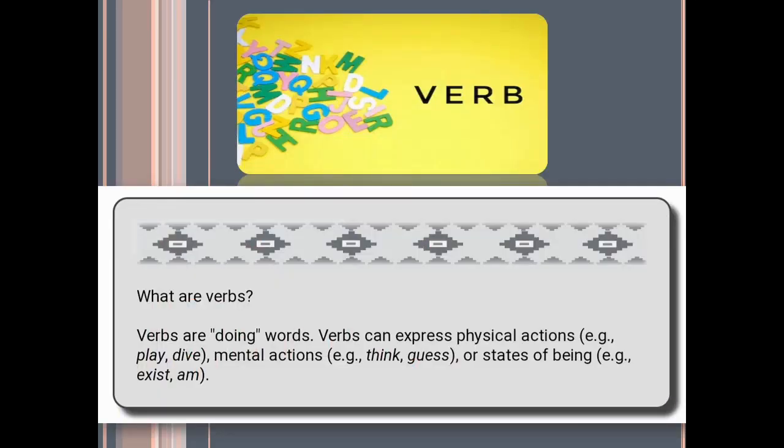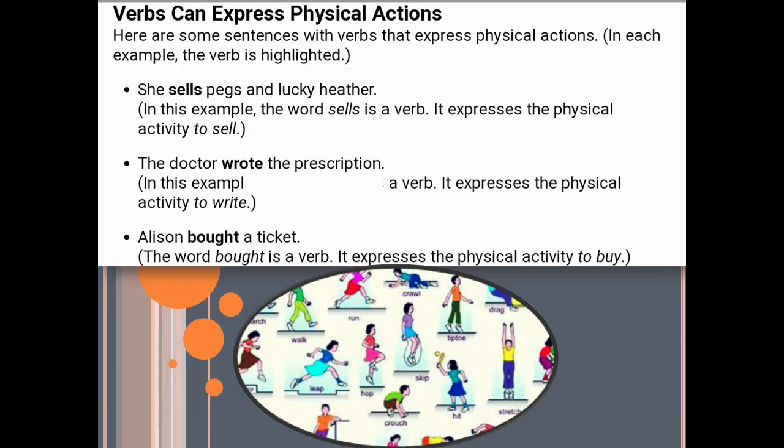What are verbs? Verbs are doing words. Verbs can express physical action like play, dive, mental actions like think, guess, or state of being, exist, and am. So, verbs are the words that show the action, whatever is done by the subject in a sentence. Let's understand verbs segregating all type of actions.